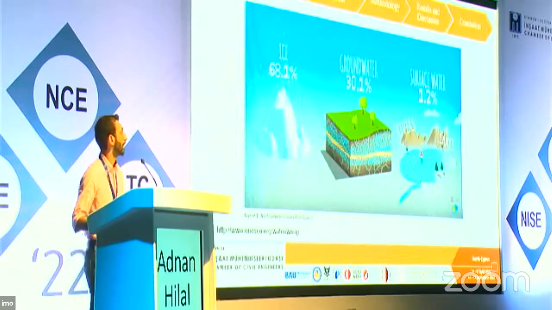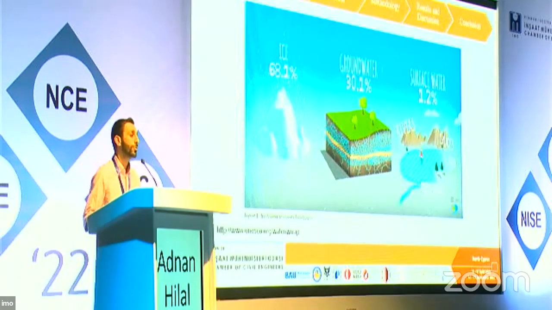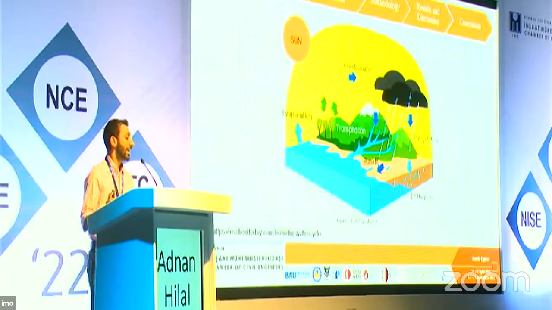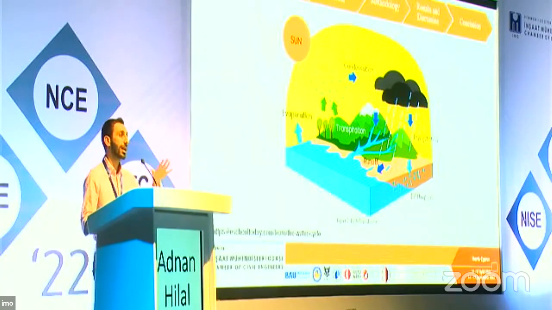First, I want to emphasize the fact that fresh water available for humans is very limited, and most of it is actually trapped in the ice cap and in the glaciers. A very small amount of it is available for us to extract and use as humans. Those resources get renewed through the hydrological cycle, which starts with evaporation from the water surfaces, air, and vegetation. Then this vapor condenses and precipitation happens. Some of the water infiltrates the groundwater, and the rest stays as runoff and goes to the surface water again.